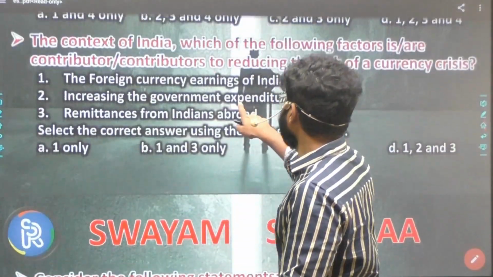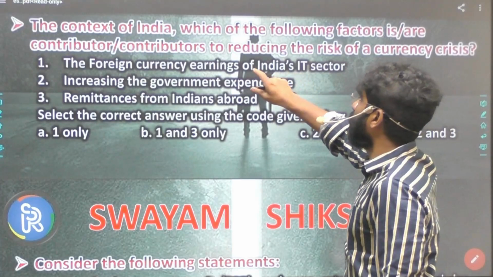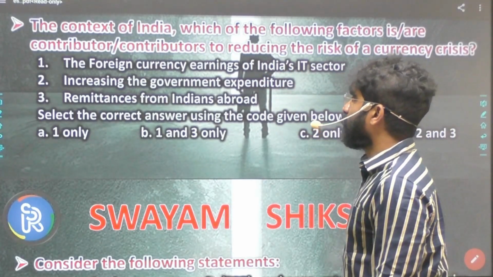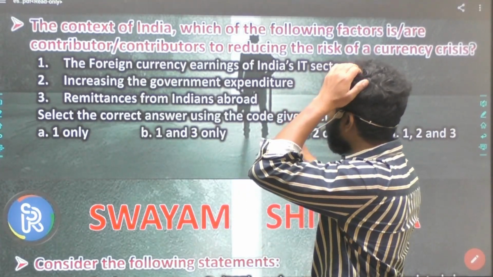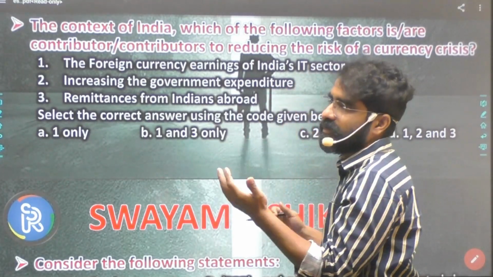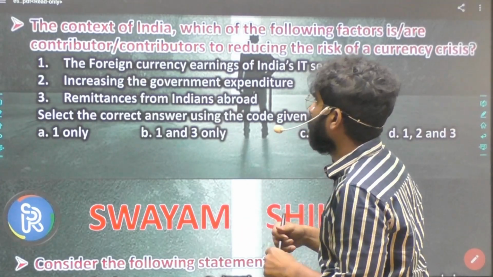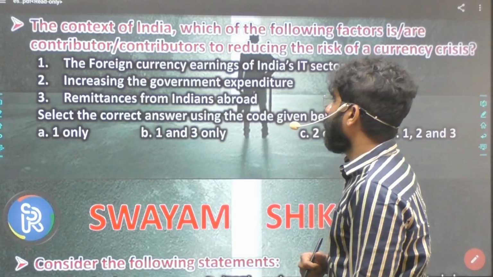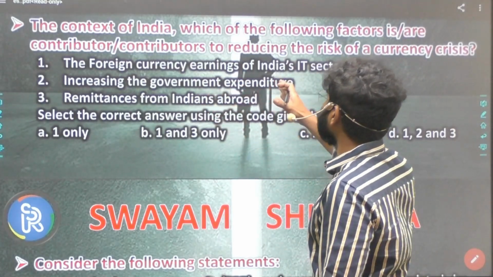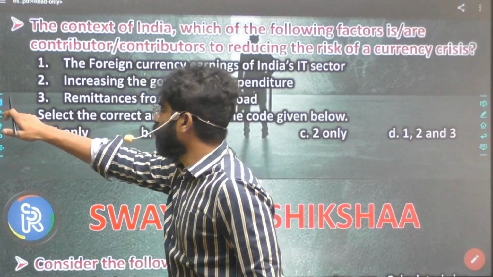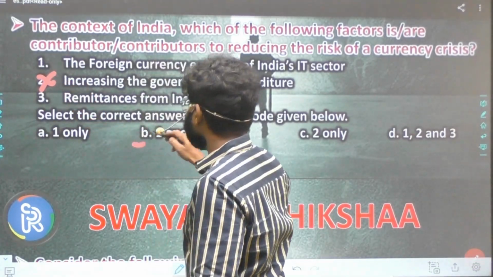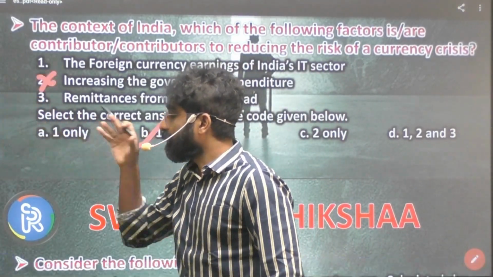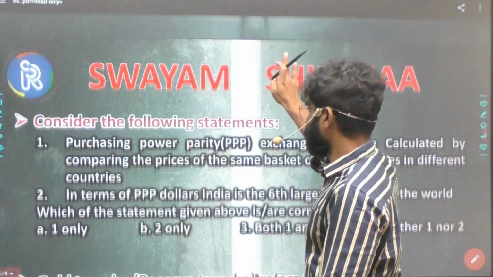Now, in the context of India, which of the following factors are contributors to reducing the risk of currency crisis? To reduce currency crisis, foreign currency earnings of India's IT sector bring in dollars, so that is good. Remittances from Indians abroad are also good. But increasing government expenditure is nowhere related. So the answer should be 1 and 3.